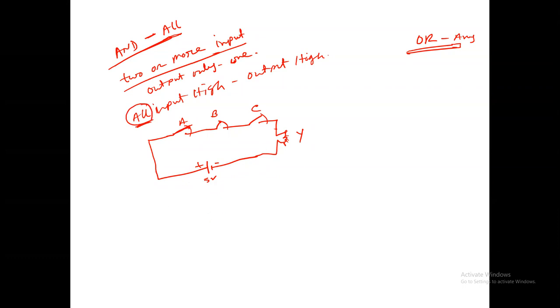Okay, and this is the circuit, and this is the symbolic design, shaped like a D. This is the AND gate symbol and this is the output.